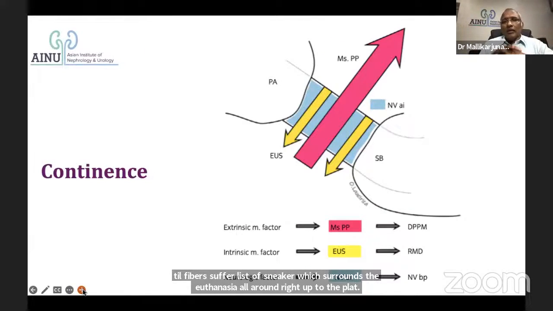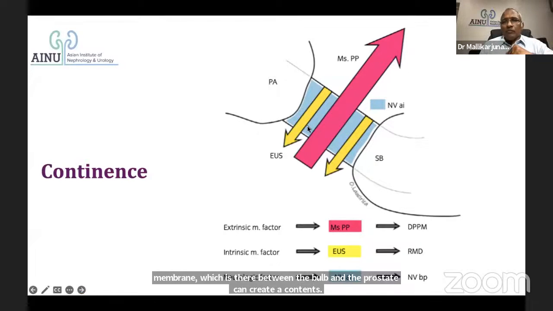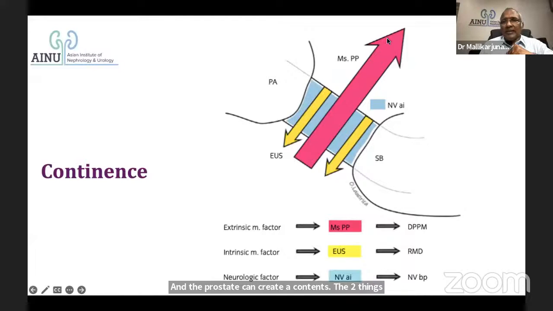So what happens in continence? What is it that makes continence? Suppose the patient underwent a radical prostatectomy, and the internal sphincter was taken out. So how can this membranous urethra, which is there between the bulb and the prostate, create continence? There are two things which are going to be necessary. Number one force is going to be the puboperinealis muscle.